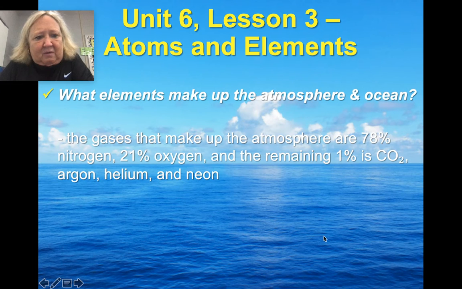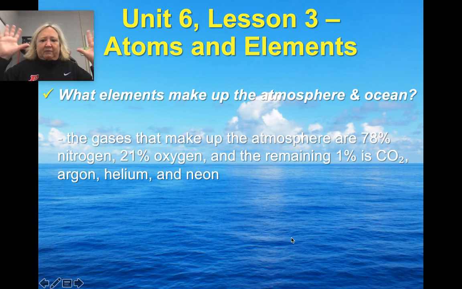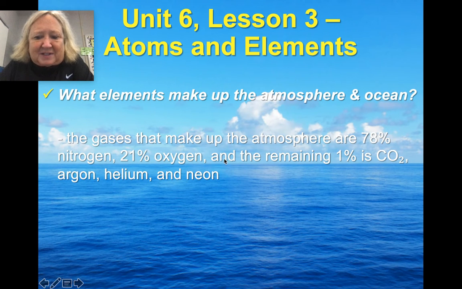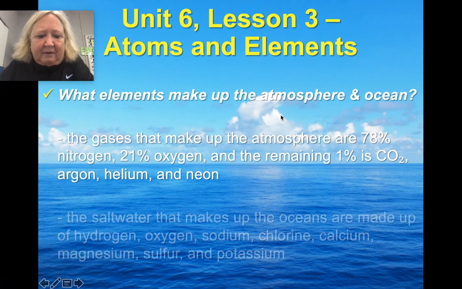All right, well, other than the earth, we of course have the atmosphere and the ocean. So the atmosphere obviously is made of gases, and they are 78% nitrogen. You might think, well, you'd think it's oxygen, but it's actually nitrogen. 21% oxygen, and the rest is a combination of things. CO2 is not an element. We'll get into what that is later. Okay, but that's carbon and oxygen combined together.